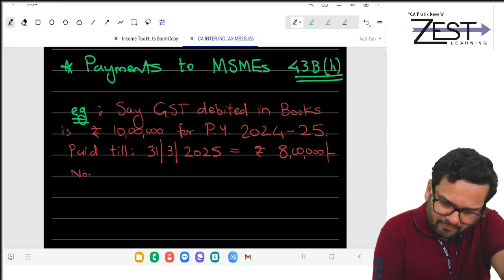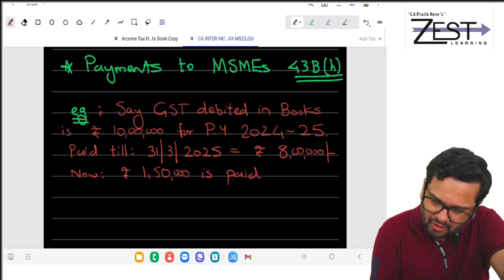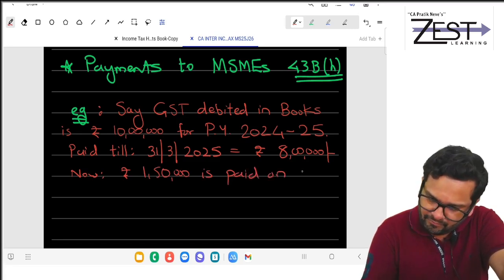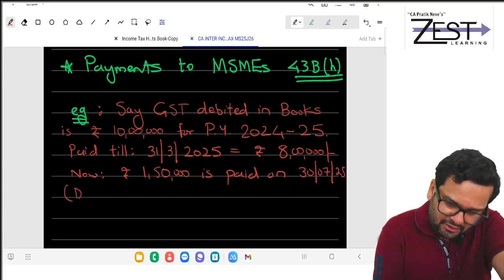Now, rupees 1,50,000 is paid on 30 July 25. Okay, in bracket, due date of ITR.